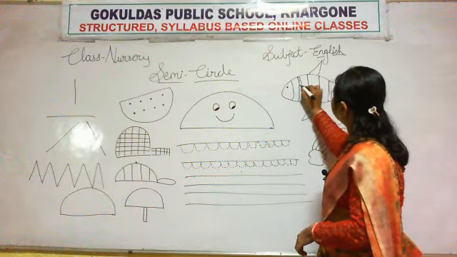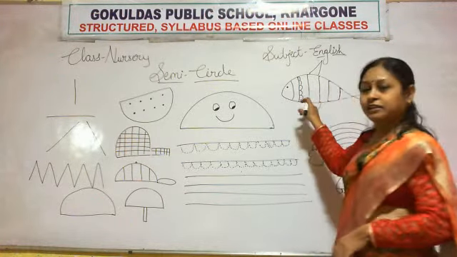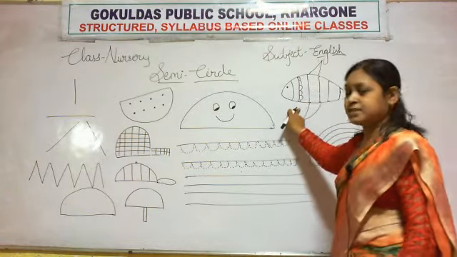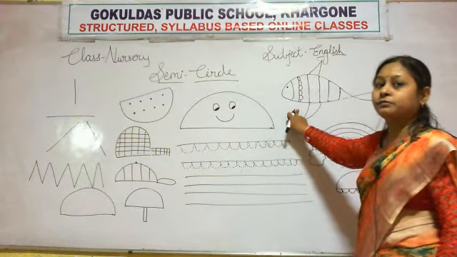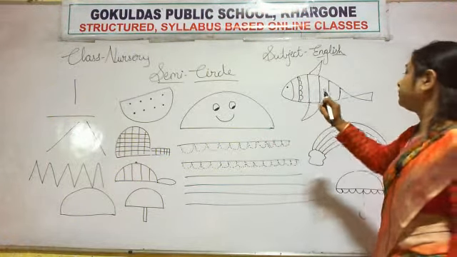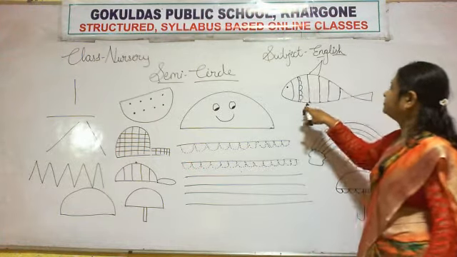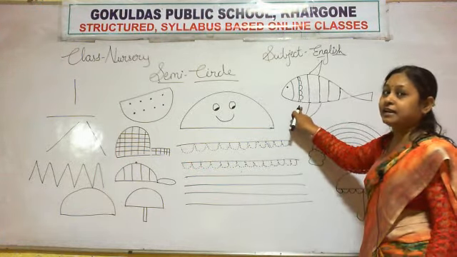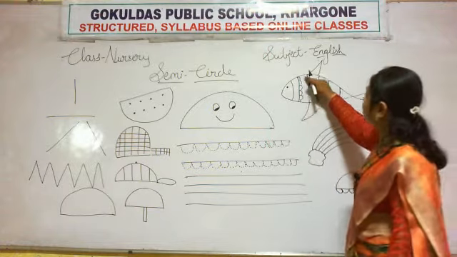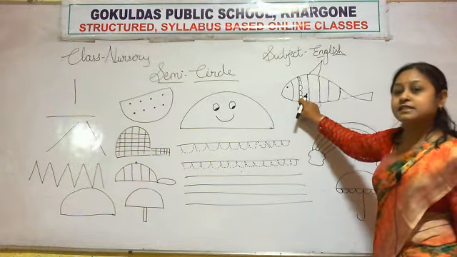Half curve, half curve. Yes, it's looking like a semicircle. Yes or no? Then say loudly now. I can't hear you. Yes, very good, my dears. The design in the fish is looking like a semicircle.